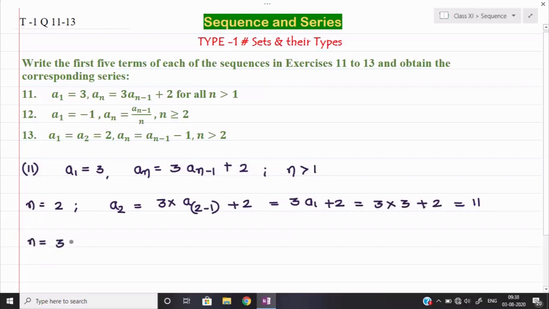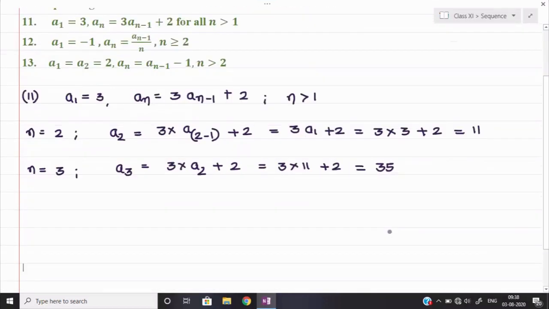Now n is equal to 3. So a3 will be equal to 3 into, now I will write down directly whatever the value came here, like a1 here. Okay, so observe, if I put in place of n the value 3, then 3 minus 1 will become 2, so it will come a2 plus 2. The value of a2 I have now, that is 11, plus 2, so this will become, I think, 35, right? And similarly we can find out two more values.